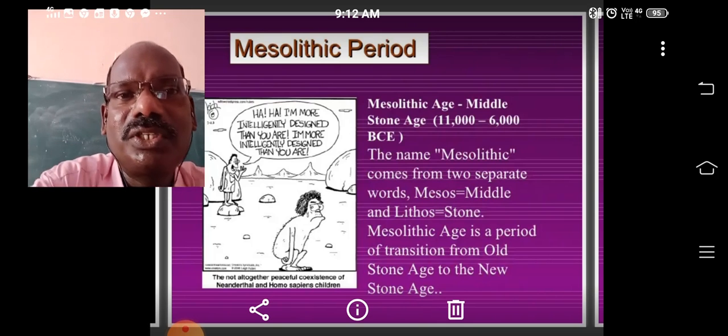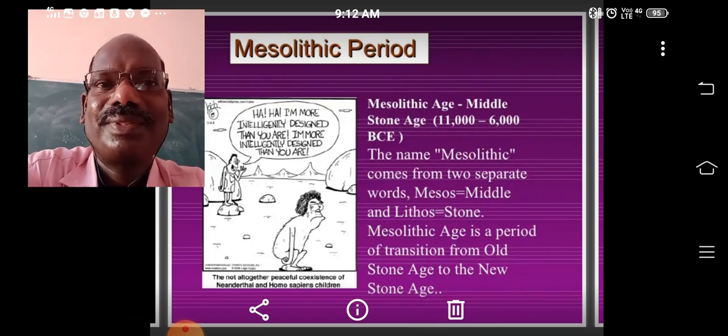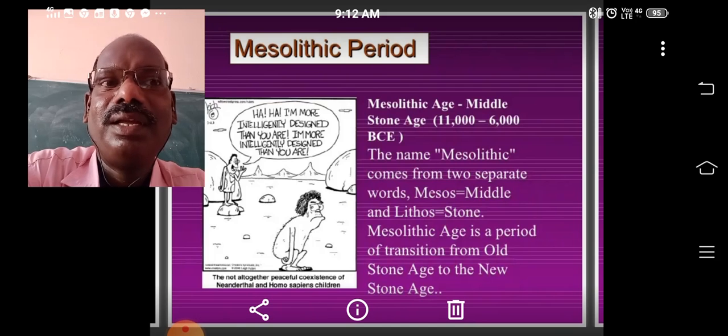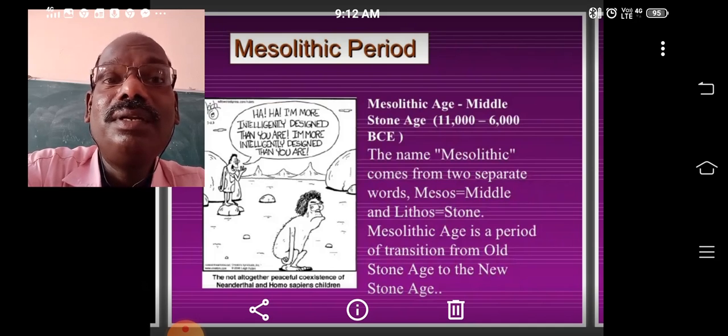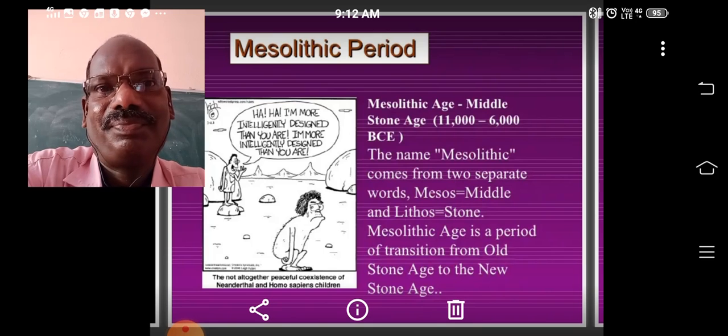What do we mean by the word Mesolithic? Meso means middle and litho means stone. So Mesolithic means the Middle Stone Age.